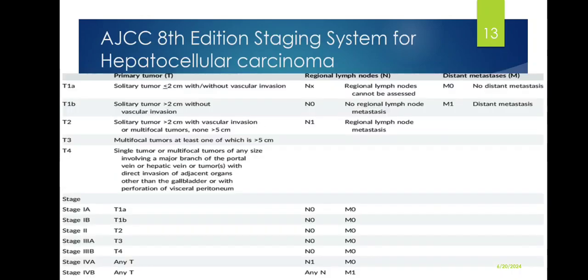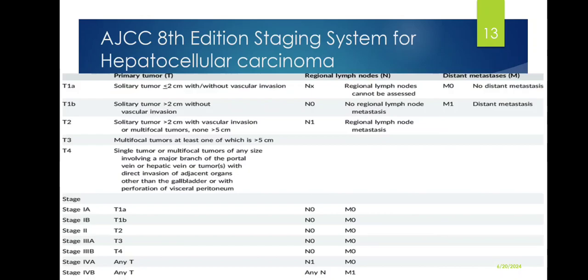Then we look at the AJCC 8th edition staging system for hepatocellular carcinoma. We use the TNM staging, where T stands for tumor, N for nodes, M for metastasis. T1A is a solitary tumor that is less than or equal to 2 centimeters with or without vascular invasion. T1B is a solitary tumor more than 2 centimeters without vascular invasion.